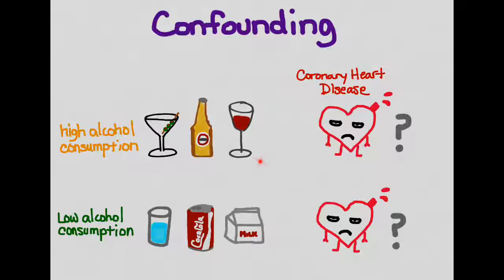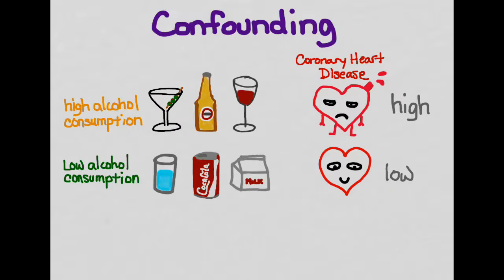We have an exposed group, and this group drinks a lot of alcohol, and we have an unexposed group which does not drink alcohol, drinks other things. And then we're looking to see whether this group has a higher incidence of coronary heart disease than this group. And if they do, then we want to conclude that that higher incidence of coronary heart disease is due to higher levels of alcohol consumption, or the exposure in this case.